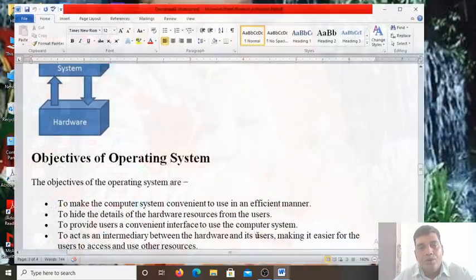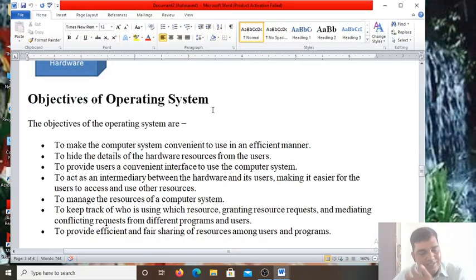Okay. So what are the objectives of the operating system? Before that, we will discuss the character user interface, also known as CUI. This type of operating system requires you to type the commands on the DOS prompt. It is also called the command prompt. Unix and DOS are popular examples of character user interface operating systems. Graphical user interface is the operating system which is interactive in nature. You can use several devices like the mouse, keyboard, etc. to interact with the system, and Windows is the most popular.